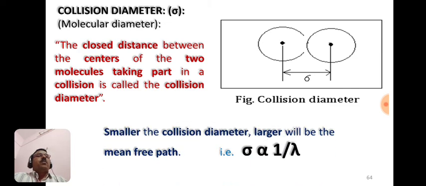Smaller the collision diameter, larger will be the mean free path. Means the collision diameter is inversely proportional to mean free path.